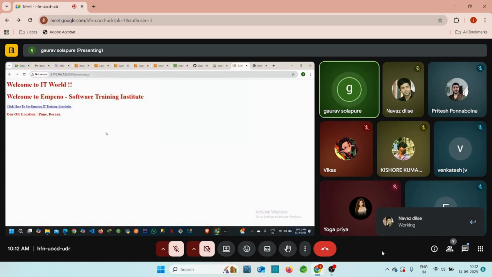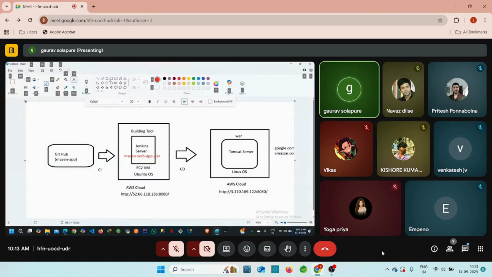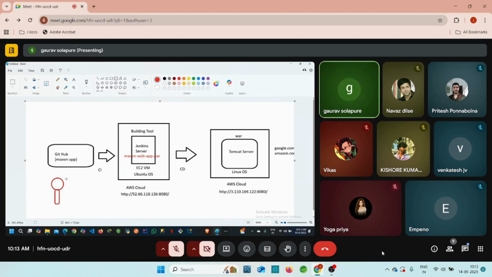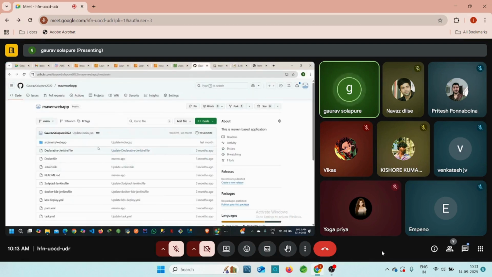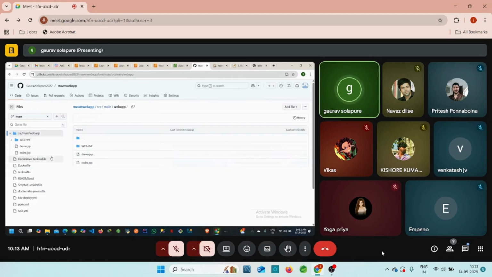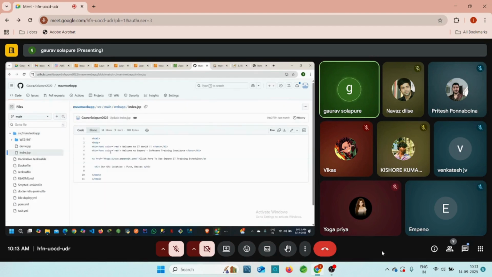Now, what is this continuous integration and continuous delivery? Suppose here is my developer. The developer is trying to push the code from the backend, every time, right? So I don't have a local repository. I'm trying to add it directly into the GitHub repository. Let me go to the GitHub repository, to this index.jsp. Here we have this message. This message is going to be reflected on this server, guys.